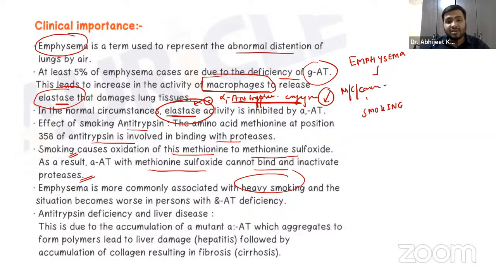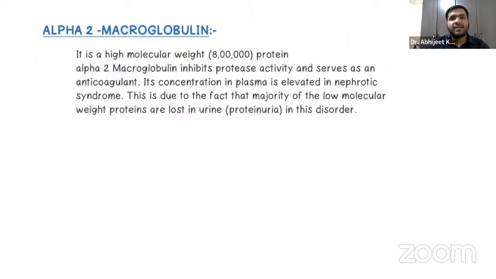So that is the accumulation of this mutant, and that can lead to damage of the liver also. There could be fibrosis of the liver, which is called cirrhosis. So that is something you have to remember.